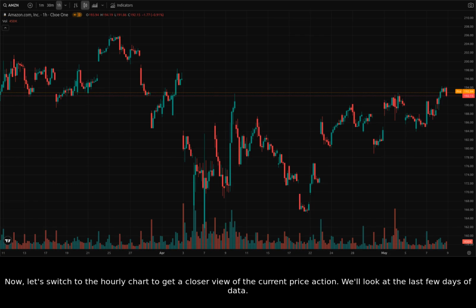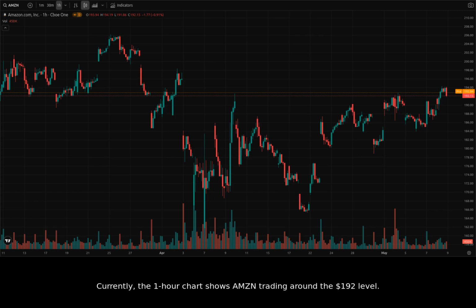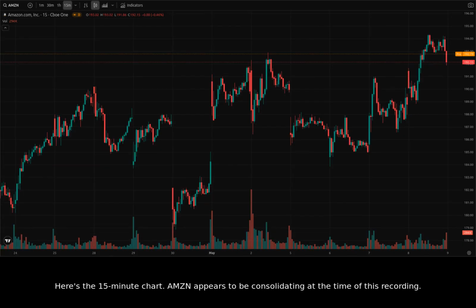We'll look at the last few days of data. Currently, the 1-hour chart shows Amazon trading around the $192 level. We might see a consolidation around this level in the short term. Let's also inspect what this looks like on a shorter time frame. Here's the 15-minute chart. Amazon appears to be consolidating at the time of this recording.